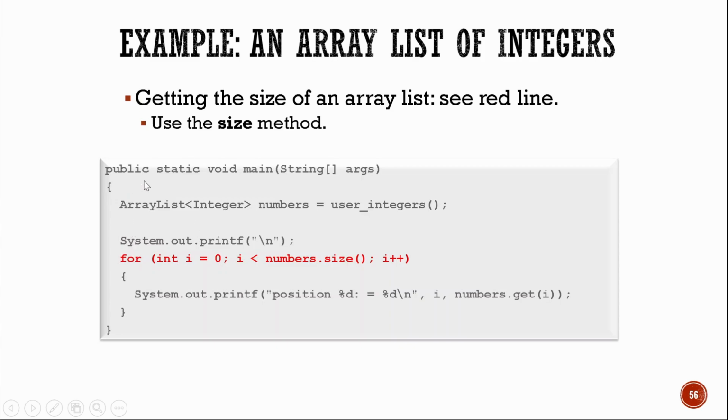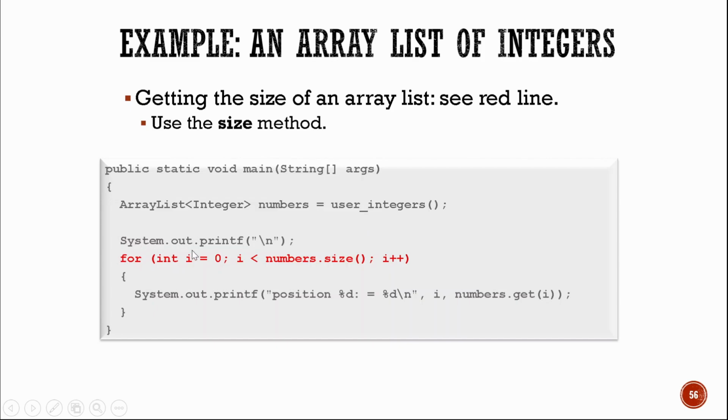So we have this is the main method. We declare now numbers as an integer, and then we call now user integers as the name of our method, and it will perform now the method user integers. And since user integers is declared as an array list, therefore this method should also be declared as an array list in the method declaration.